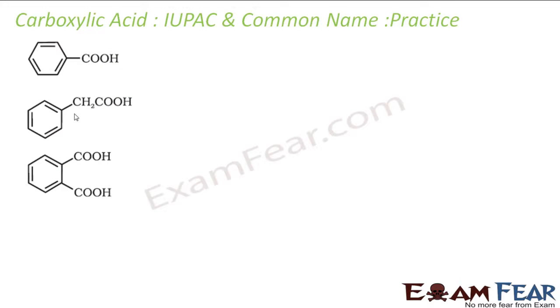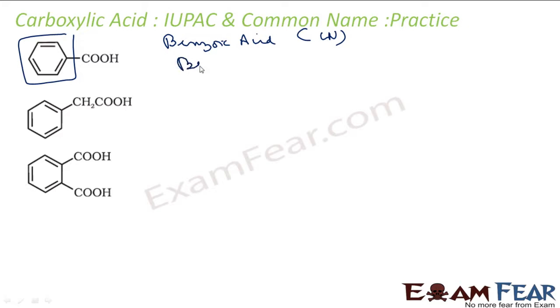We'll take some more examples. In this case, we know the common name for this is benzoic acid. This is a pretty common acid. And for the IUPAC name, it will be benzene carboxylic acid, because benzene is 1 then carboxylic acid. Benzene carboxylic acid is my IUPAC name. But actually, you can still use benzoic acid as the IUPAC name because that is accepted.